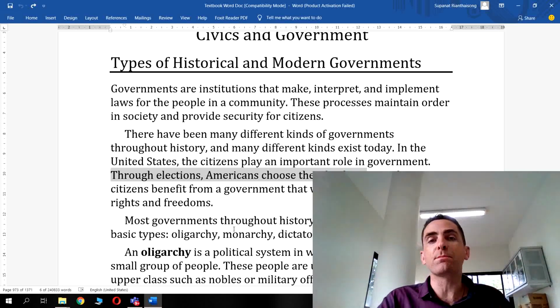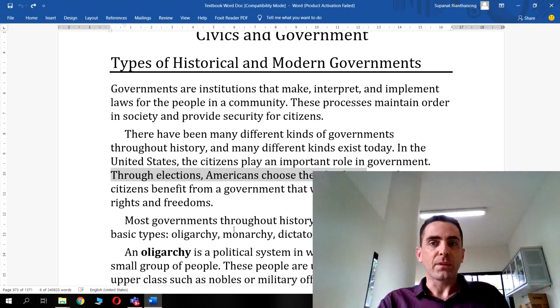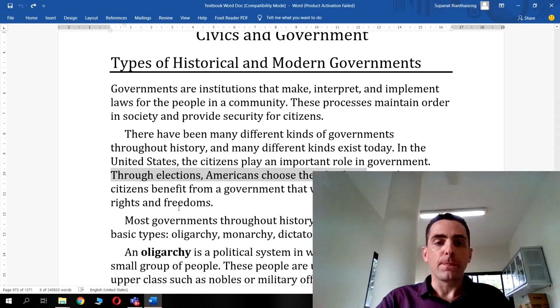Okay, so in the US, a president can only serve 2 terms, 2 4-year terms. After that, they have to stand down from office. And every 4 years, the public get the chance to elect or re-elect a president. Okay. The United States citizens benefit from a government that was created to protect their rights and freedoms.